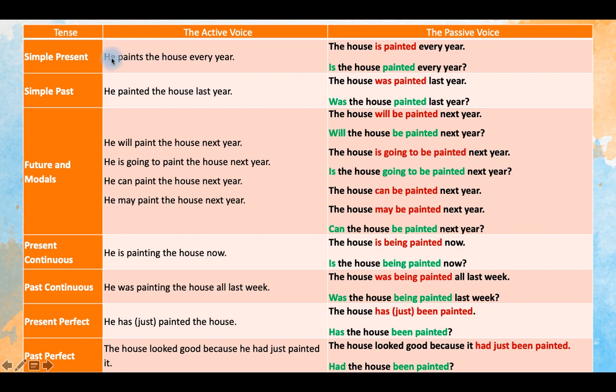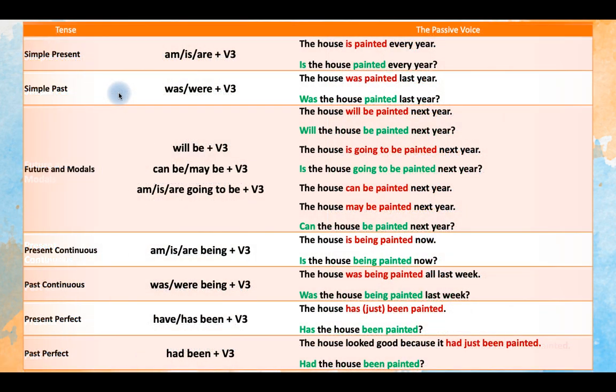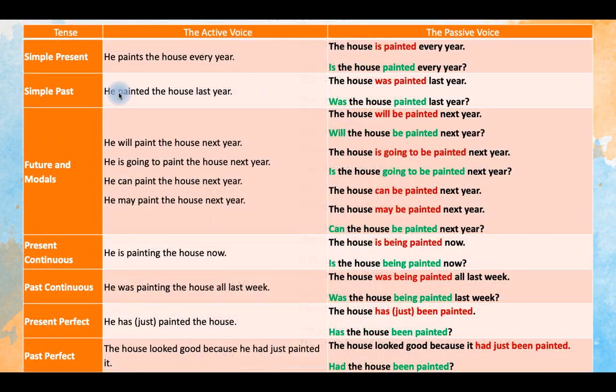The active sentence here: he paints the house every year. So we just change the tense. He painted the house last year. In the future, he will paint it, or he's going to paint it, or if we use modals, we'll say he can paint or he may paint.